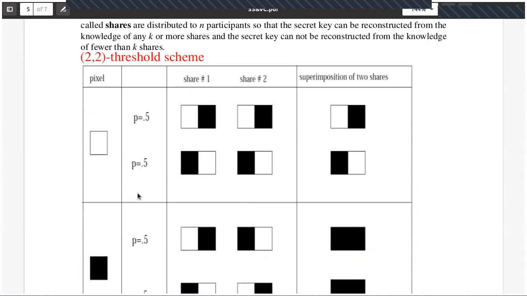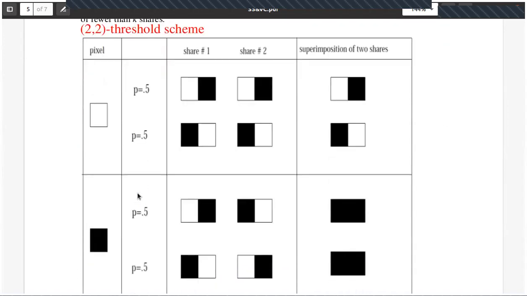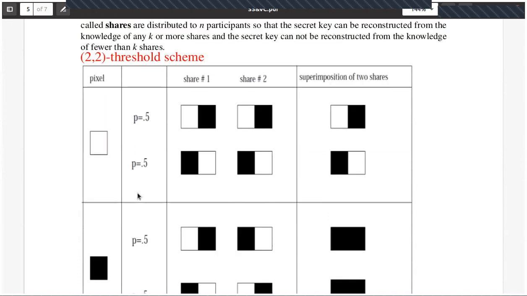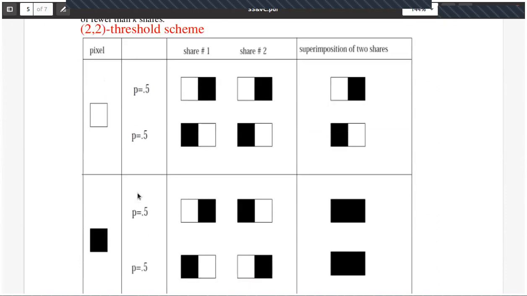I'll explain with one example. We discussed it earlier, but I'll go a little fast now. Assume that your image is made up of white and black pixels, right? When a white pixel comes, two shares will be given like this. This white pixel can be shared with these two white pixels.